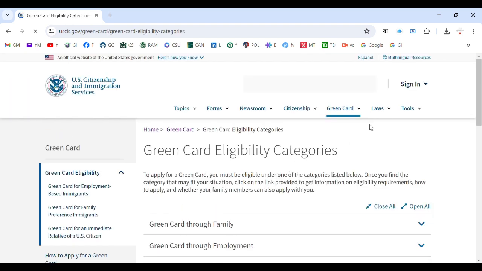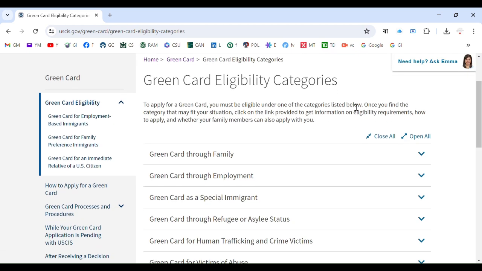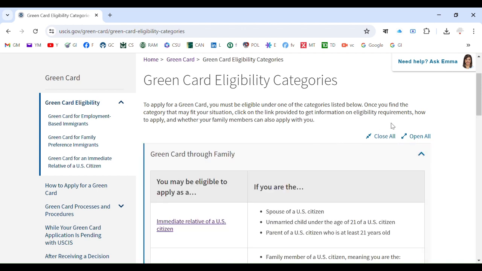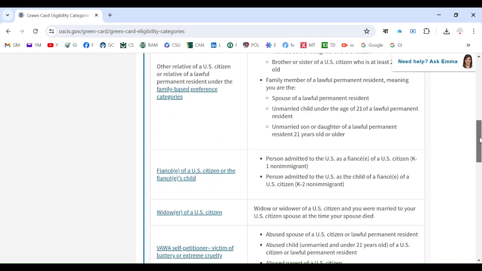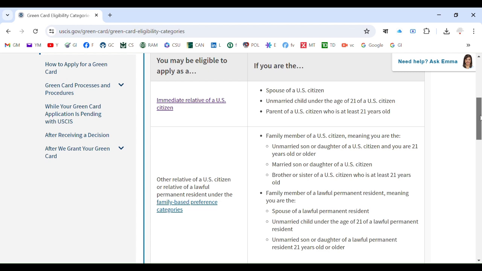So, green card eligibility category. This is green card through family, and we discussed this briefly. For example, let us proceed with the immediate relative of a US citizen, okay?